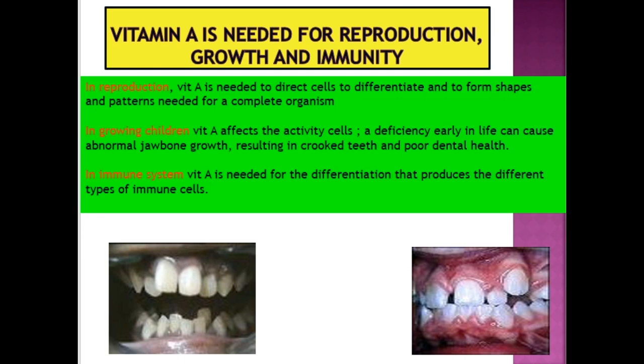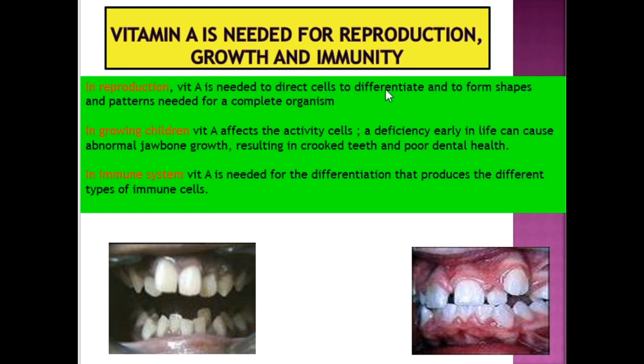Okay, when we look at the function of vitamin A, vitamin A is importantly needed for reproduction, growth, and immunity. In reproduction, vitamin A is needed to direct cells to differentiate and to form shapes and patterns needed for a complete organism.